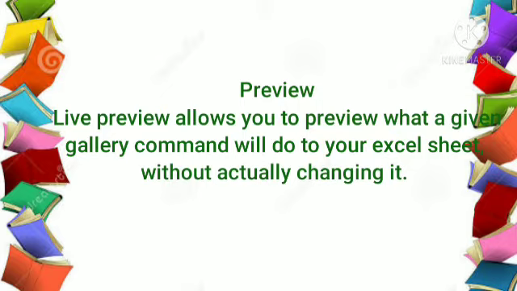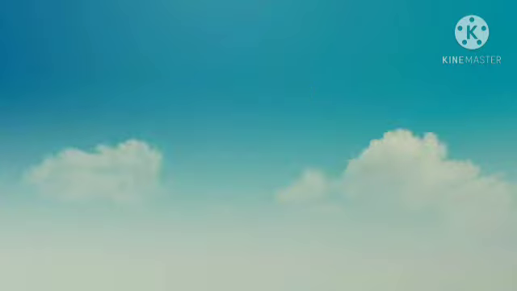All you have to do to use live preview is mouse over the thumbnails in the drop down menu or gallery to see how each style will look on your actual data. When you see the formatting that fits your data to a T, just click its thumbnail to immediately apply it to the selected cell range.